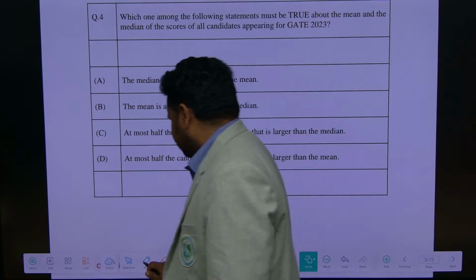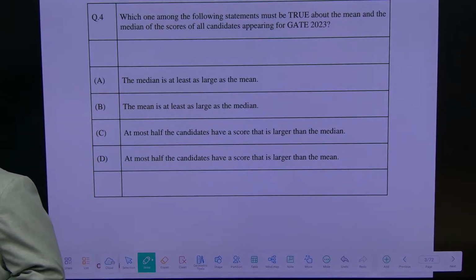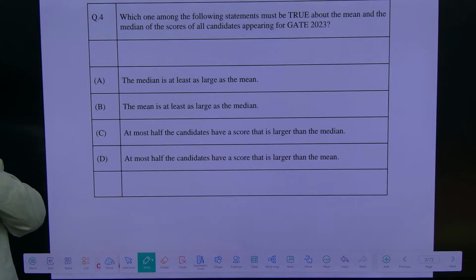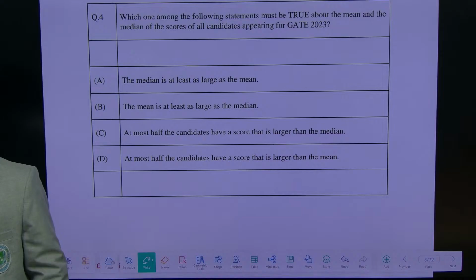Read this question carefully. First of all, most of you won't know what mean and median are. Which one of the following statements must be true about the mean and median of the scores of all candidates appearing for GATE 2023? Okay, this is the question.